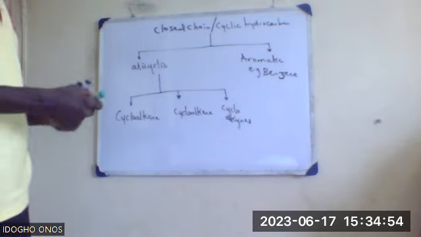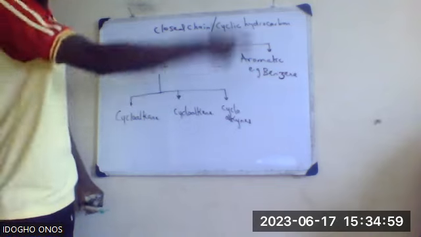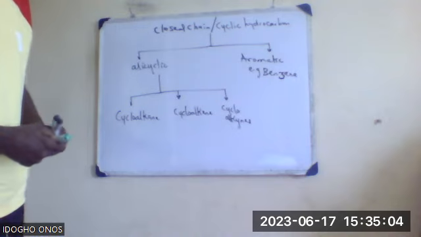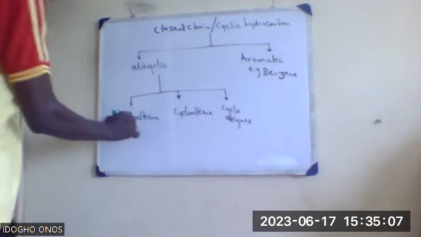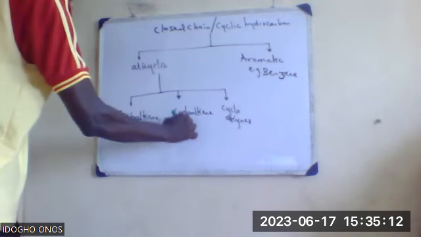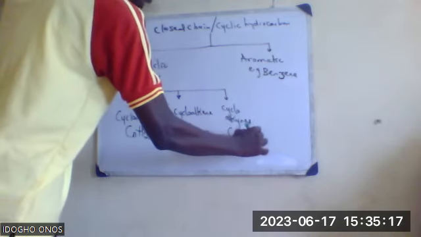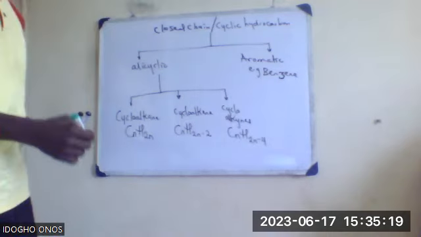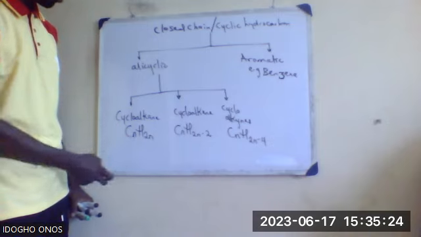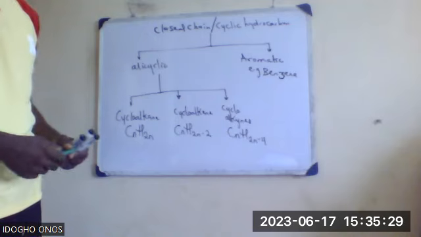Now, we call them cyclo from the word cyclic. That means they are closed, they are in a ring form. The cycloalkanes have the general molecular formula CnH2n. Cycloalkenes is CnH2n-2, and this is CnH2n-4. That is cycloalkynes. Cycloalkanes CnH2n, cycloalkenes CnH2n-2, cycloalkynes CnH2n-4.